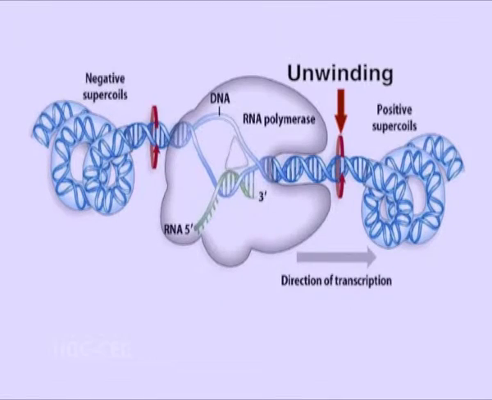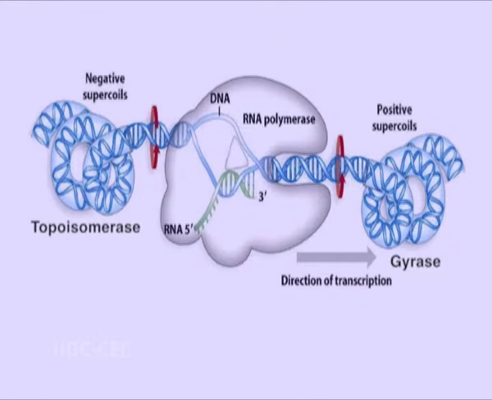As the RNA polymerase proceeds along the DNA double helix, unwinding ahead and rewinding behind occurs. This generates positive supercoiling ahead and negative supercoiling behind. Enzyme gyrase removes these positive supercoils developed ahead and introduces negative supercoils, whereas topoisomerase 1 removes negative supercoils developed behind.